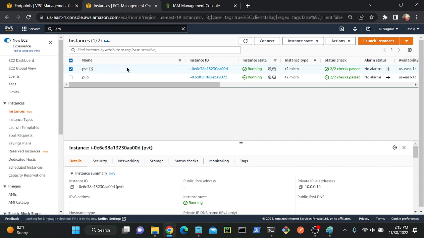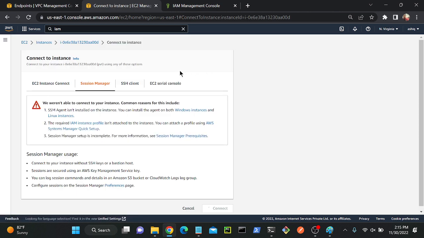Okay, first I'll go to my private virtual machine. I'll try to connect to this virtual machine, connect. So first one, listen, first one, session manager, right? We aren't able to connect your instance. Common reasons for this include SSM agent installed on your device. Okay, that might be an issue. Second, the required IAM instance profile.